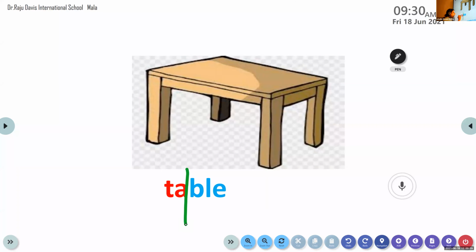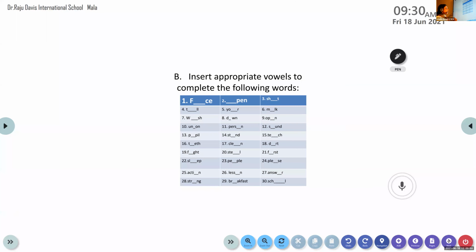Even though it's a 2-letter word here, it is called a syllable. So here, ble is the second syllable. So it has 2 syllables in it. In every syllable, you can find a vowel. That is what I wanted to make you understand, that vowels are very, very important. In every word, you can find a vowel. So that's all about vowels. Now let's move on to the exercise.